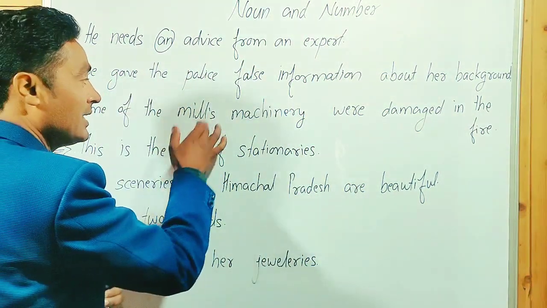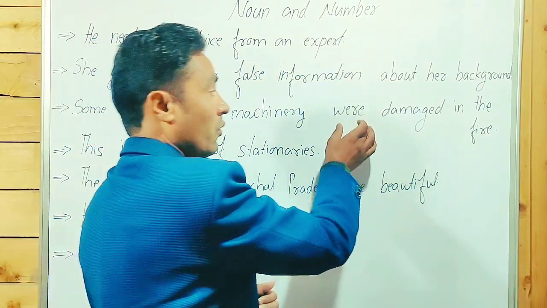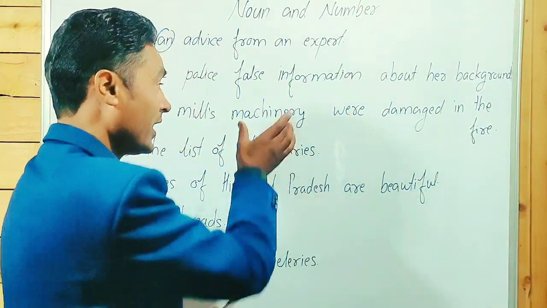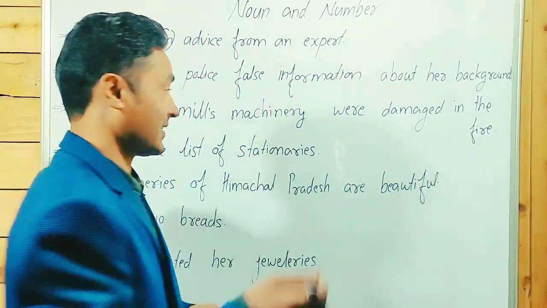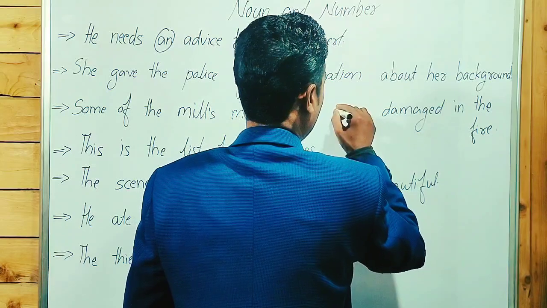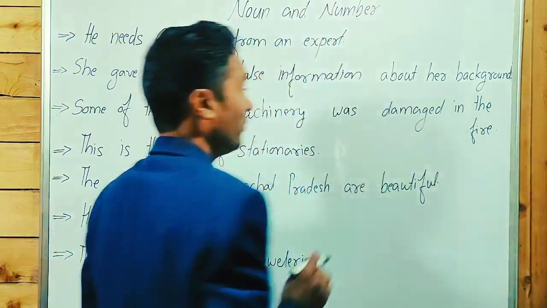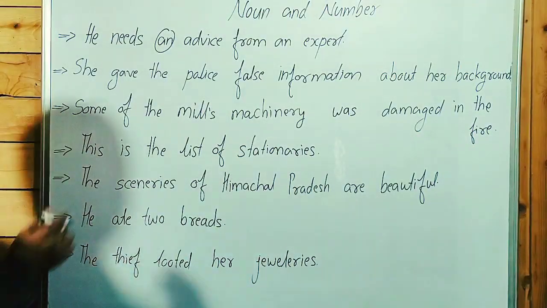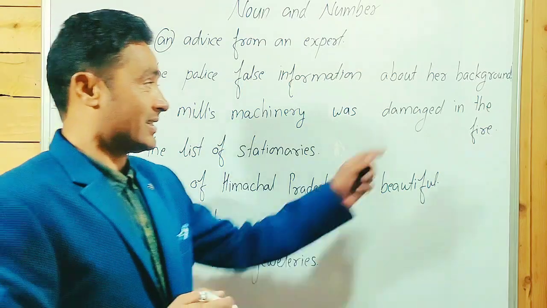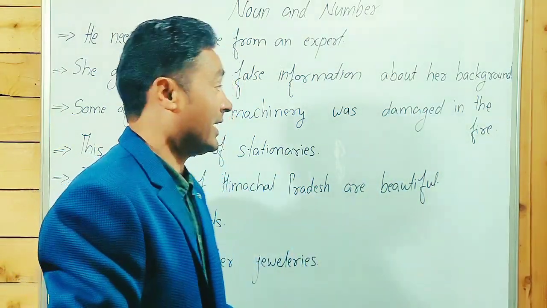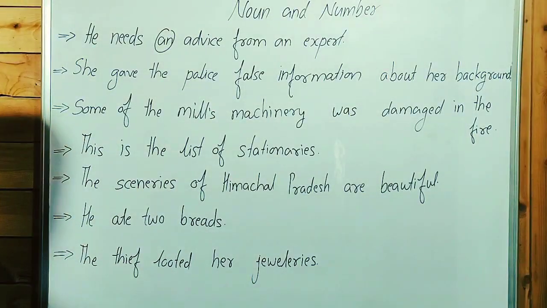Some of the mills, machinery were damaged in the fire. No. An uncountable noun always takes a singular verb. Was, not were. Now, some of the mill's machinery was damaged in the fire.